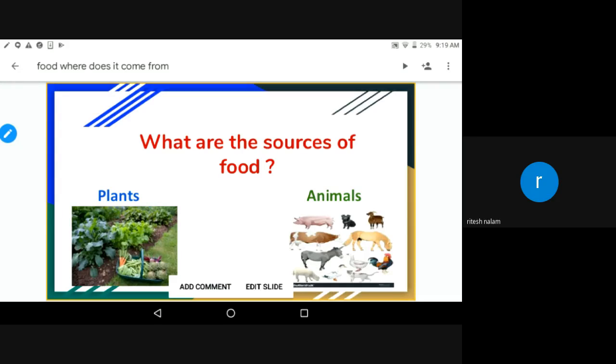Chicken, mutton, milk. That much only, sir. Wool, silk. Okay, thank you very much.